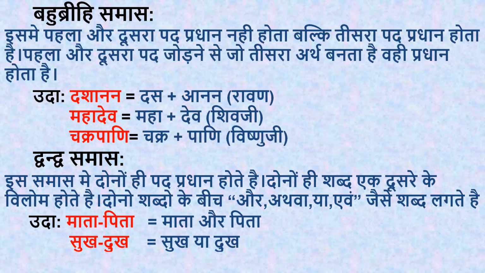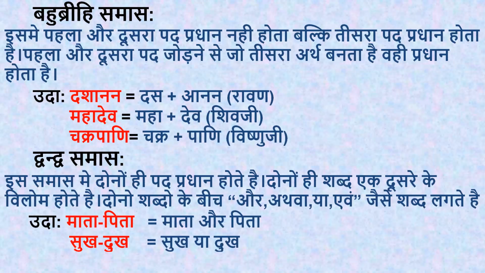Because in this samas both the words are given importance. Two words will be there and both the words will be given the same importance. And one more thing is that these words will be opposite of each other, vilom hote hain. And what words are added in between? Words like or, athva, ya, evam.